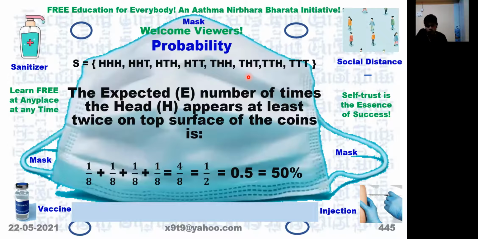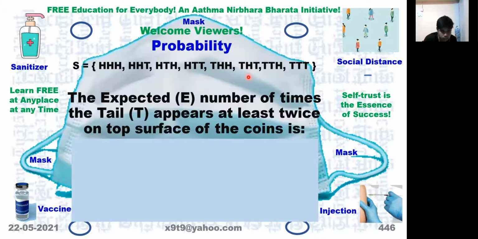So you must look at the sample space, then answer. Simply don't tell something like that. Look at the space, check what the problem is asking. Here, at least twice means it can occur more than 2, but not less than 2. That is the idea. 2 is also there, more than 2 also is there. Only below that it is not there.